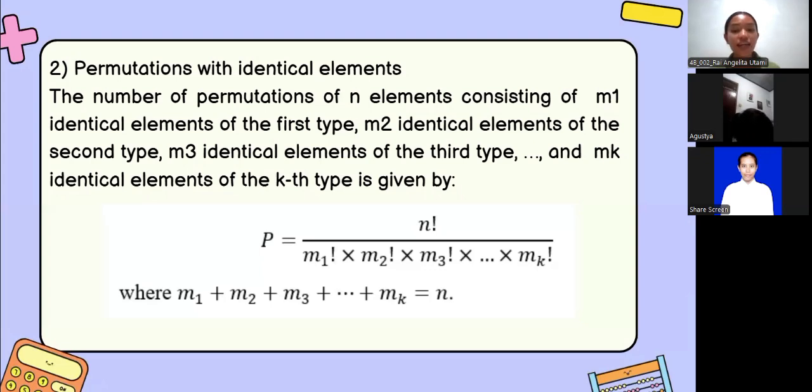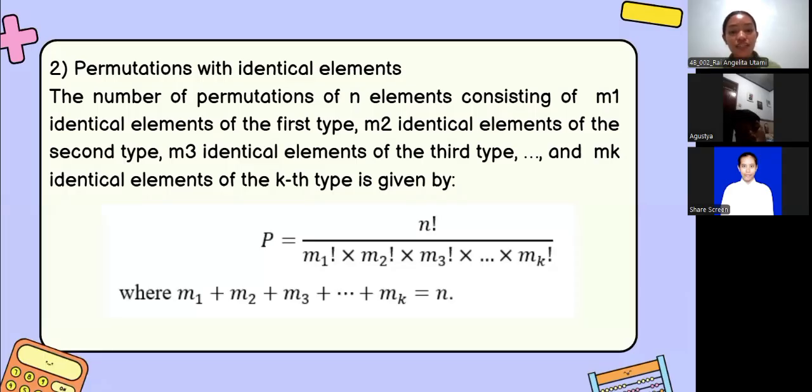Exactly, Agustia. If we have n elements in total, where some are identical, let's say m1 elements of the first type, m2 of the second type, and so on, the formula changes.